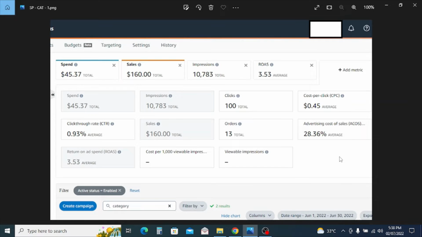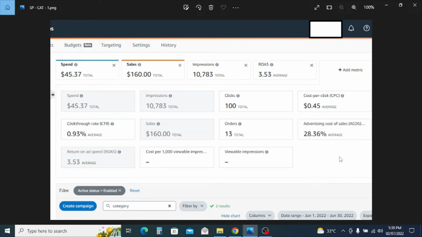So what I did, I started with 50% lower bids. For example, let's say the suggested bid is 50 cents, right? And what is half of 0.50 cents? Half is 0.25.